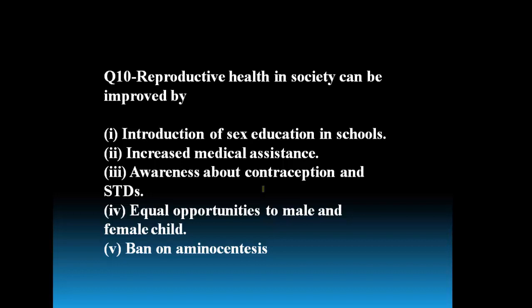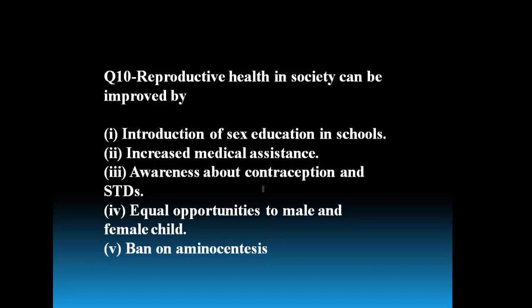Society, reproductively healthy society can be improved by introducing sex education in the school. It is very common in Western countries. Increased medical assistance to avoid the problems of reproductive health, awareness about the contraception and STDs. What happens when sexual intercourse is carried out with unknown partner? Why the AIDS is spreading like this? What are the main reasons of transmission of STDs? About this, awareness should be created among the people.